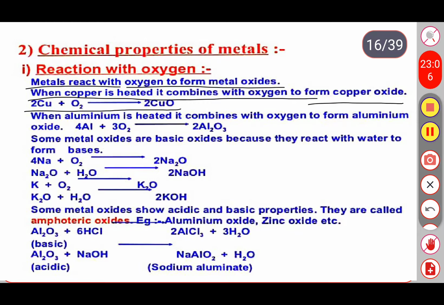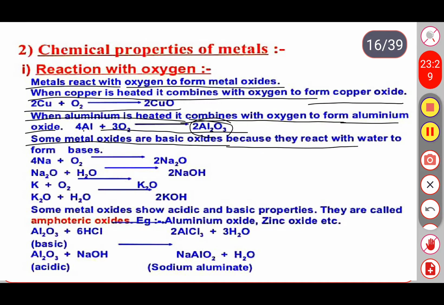When aluminum is heated, it combines with the oxygen to form aluminum oxide. So the reaction is, when aluminum is heated in the presence of oxygen, it forms aluminum oxide. Some metal oxides are basic oxides because they react with the water to form bases.